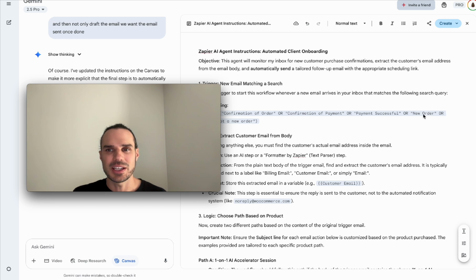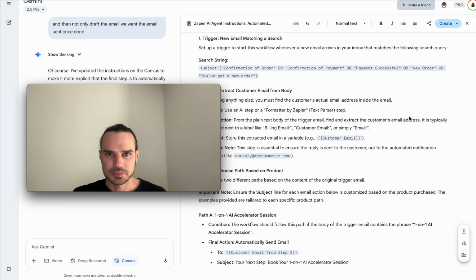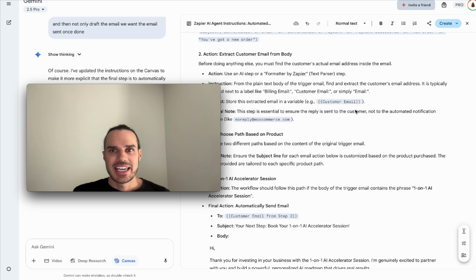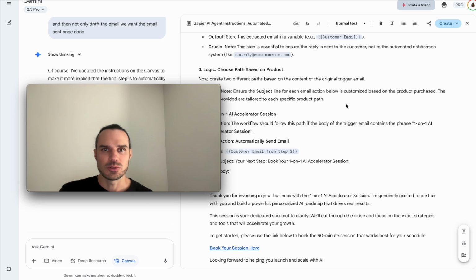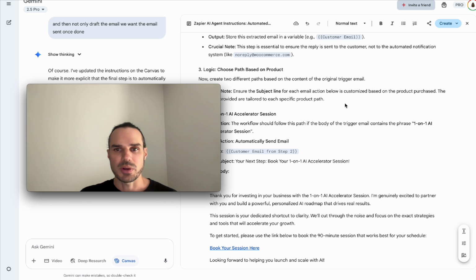So technically all I really needed there was new order. Then it's going to extract the customer email from the billing, if there's a customer email in there, because these come from like no reply at WooCommerce. So you don't want it auto replying to that. So it's going to intelligently search the email for the email address, and then it's going to draft an email based on which product they chose.